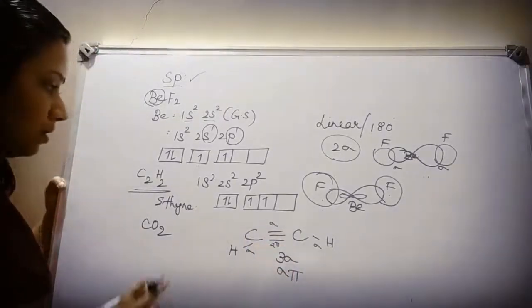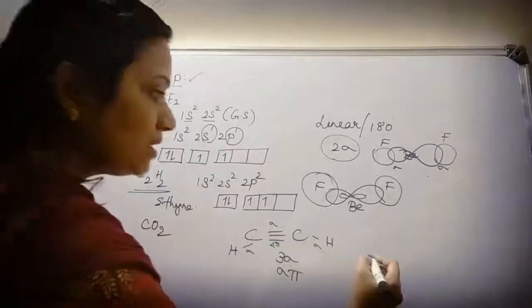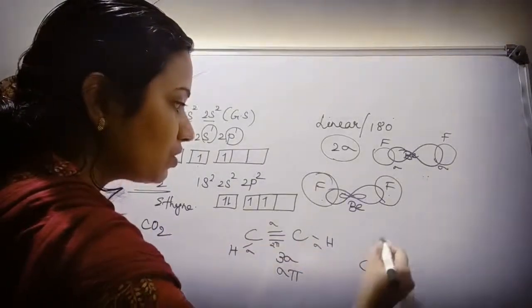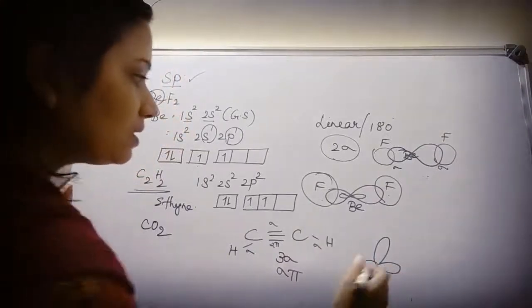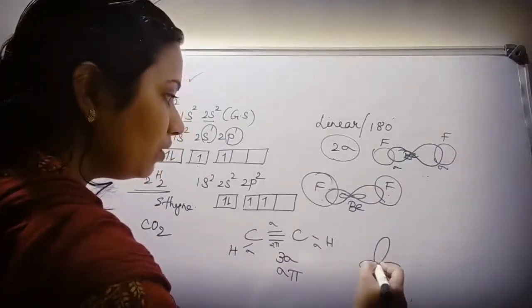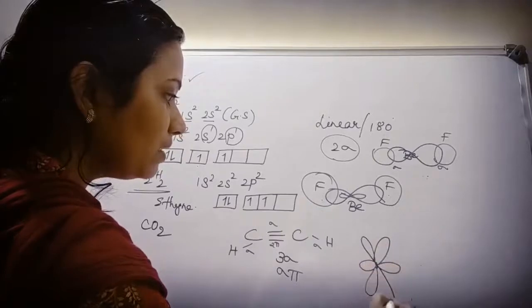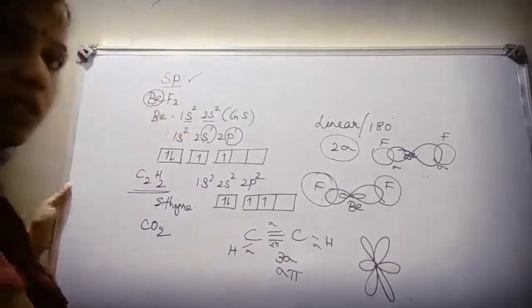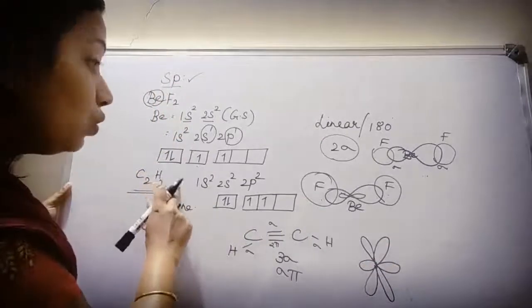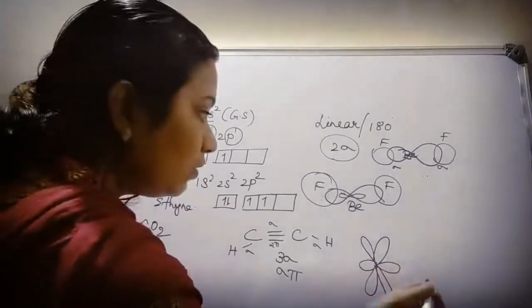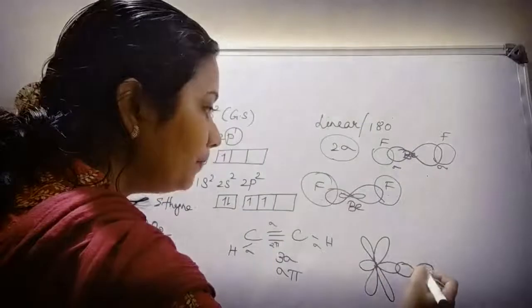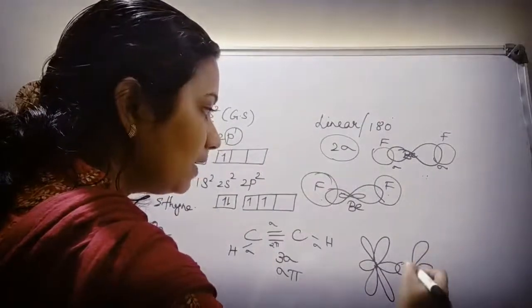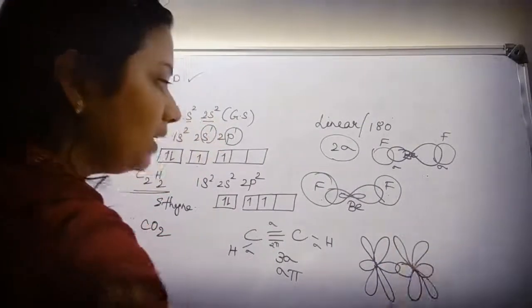Now how to draw the structure of sp hybridization? We know carbon's structure, s orbital and p orbitals hybridization, where your x and y orbitals are involved. Now this is going to bond with 2 hydrogen atoms. There will be a bonding here and one should be like this and another p should be like this.